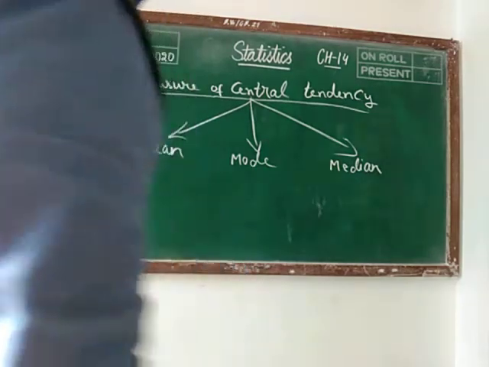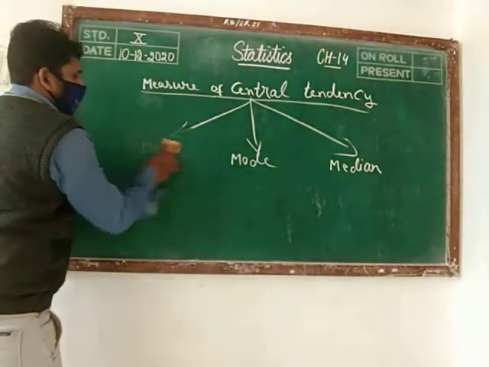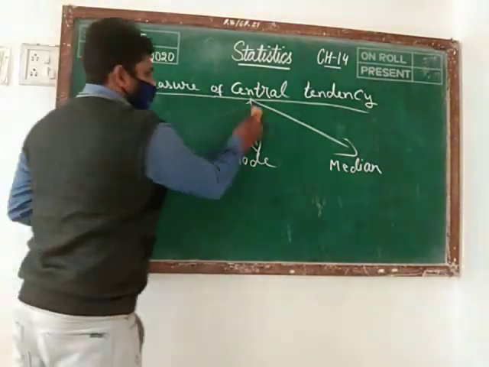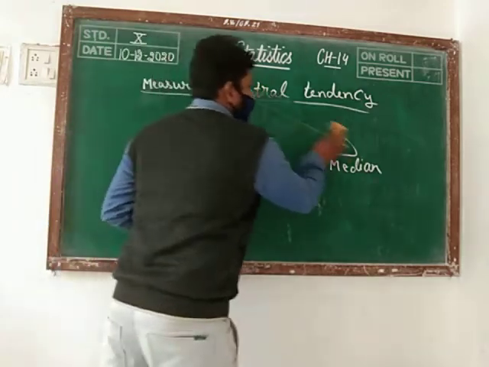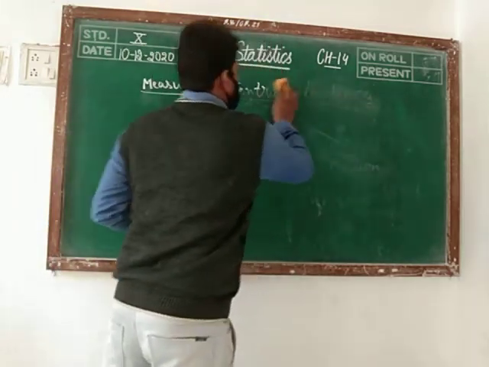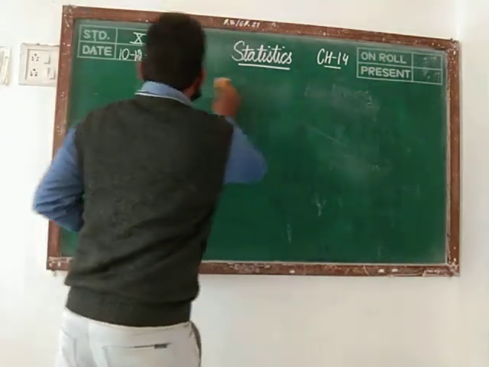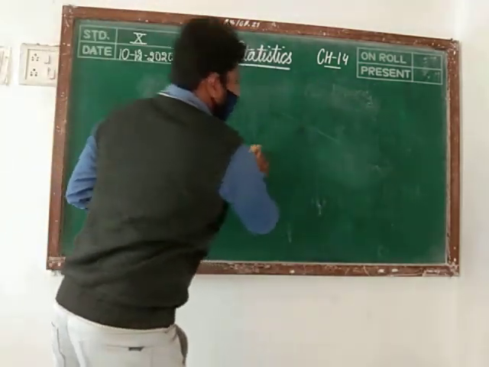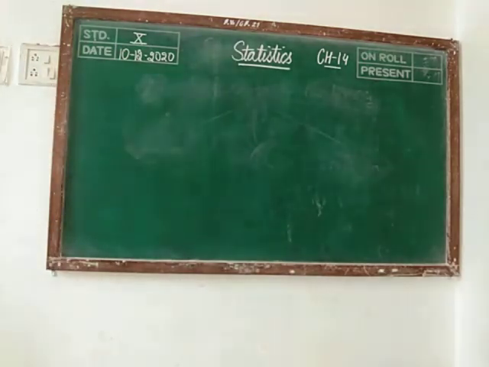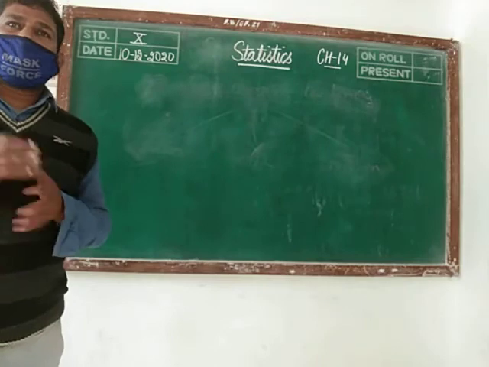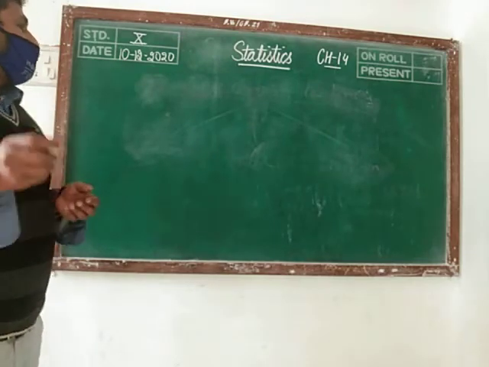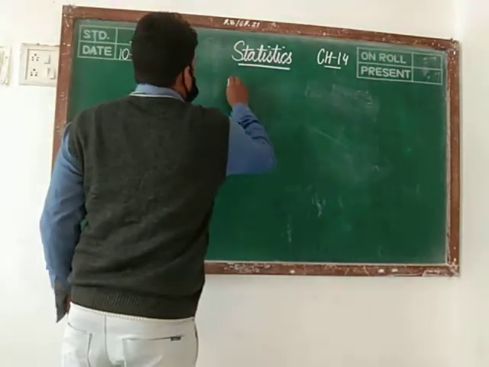Then in class 10, we have the formulas for finding the mean, mode and median. In earlier classes, we are able to tell the value orally by observing the given questions. But in class 10th, we have to use the formulas to get the solution of the questions. Then we are learning mean here. First we are learning mean.